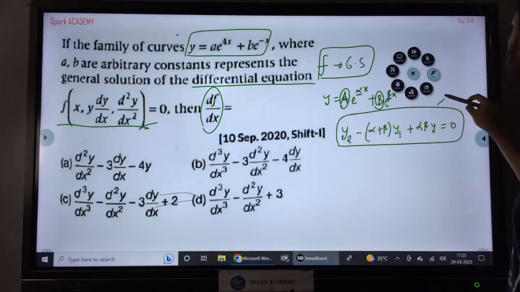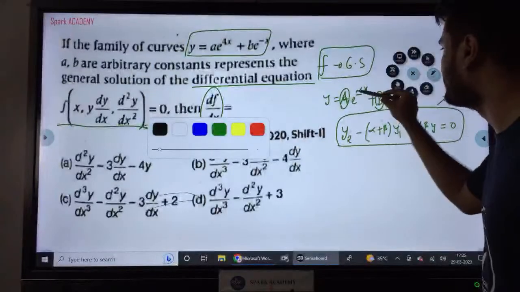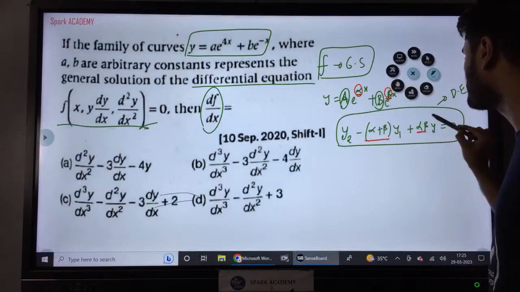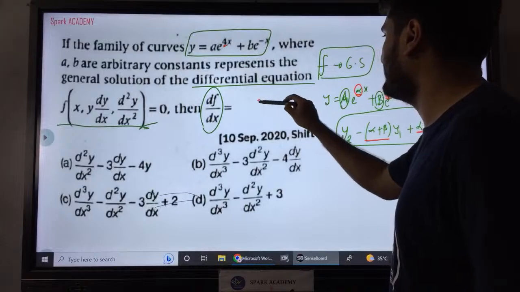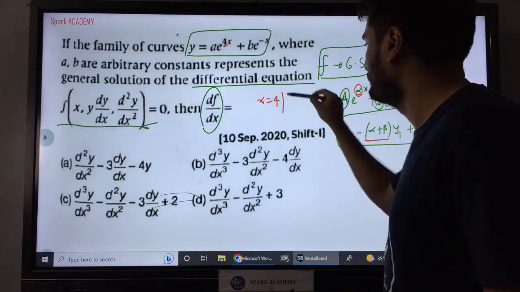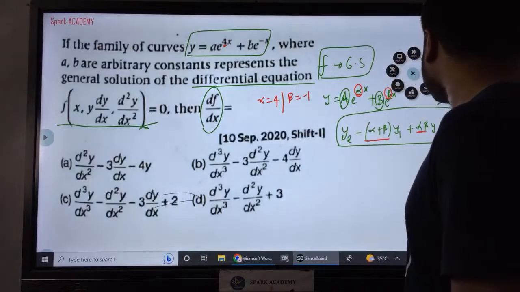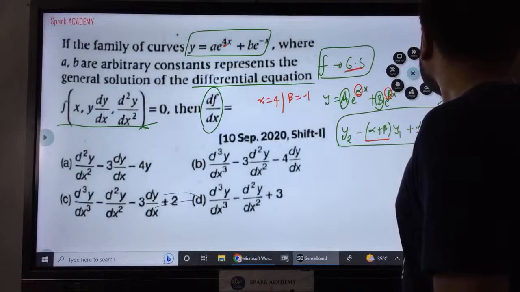This is the differential equation which is to be formed. All you need to do is identify the coefficients and put them in this formula. Now I'll apply the same here. Here, the alpha value is given as 4, the beta value is minus 1. So this is the solution, the general solution of the differential equation.